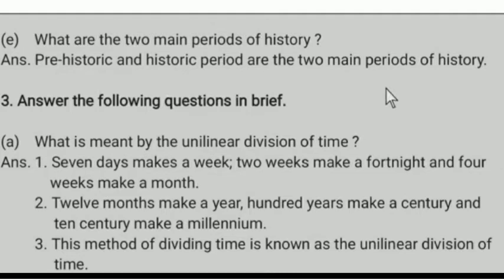In the same way, 12 months make a year, 100 years make a century and 10 centuries make a millennium. This method of dividing time is known as the unilinear division of time. Like this, short notes, fill in the blanks, and similar questions can be asked on this topic.